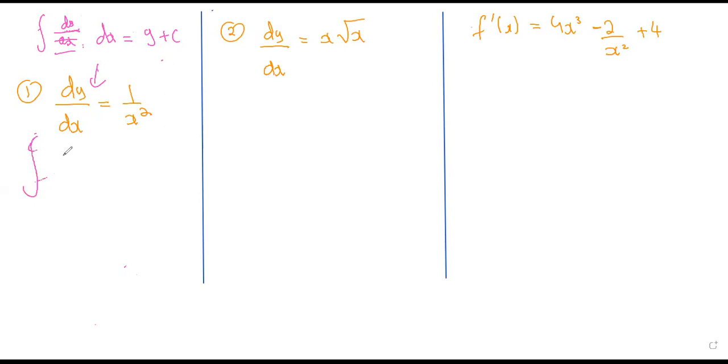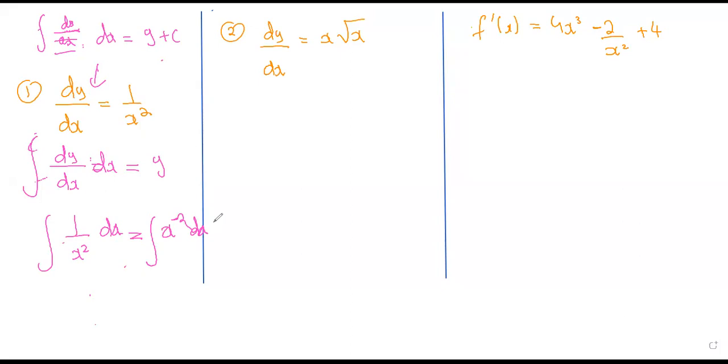So you know that the integration of dy by dx with respect to x gives you y. So you will integrate this 1 by x squared with respect to x. We don't know how to integrate any x in the denominator, so we'll take x in the numerator. This is what we have. Now we have x to the power minus 2.